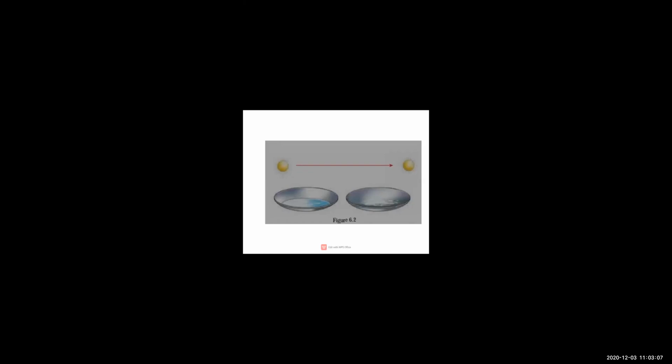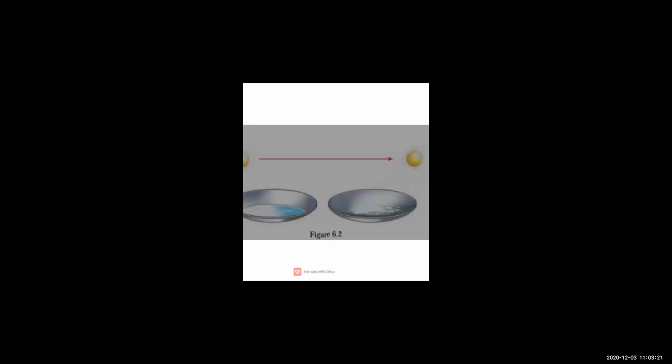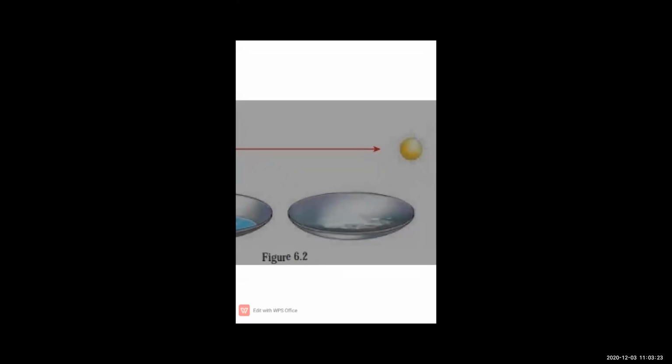Now see children, what we observe here is that after the water evaporated completely, a whitish layer is left in the dish. What is seen here? Here you can observe a whitish layer is left in the dish.